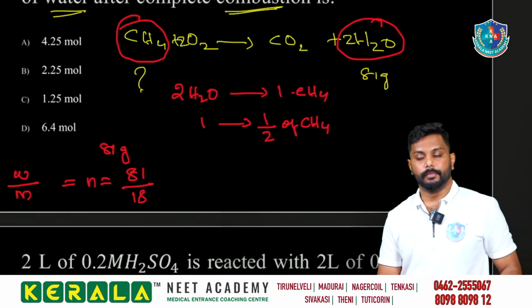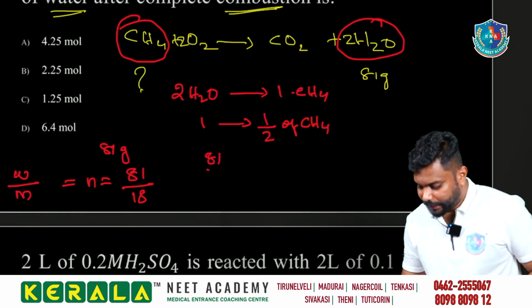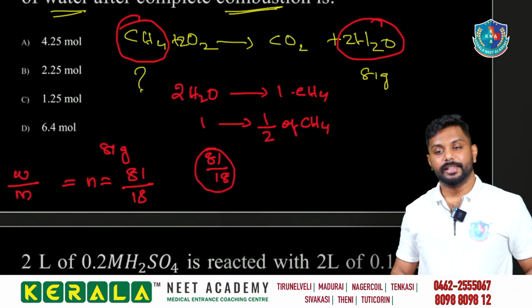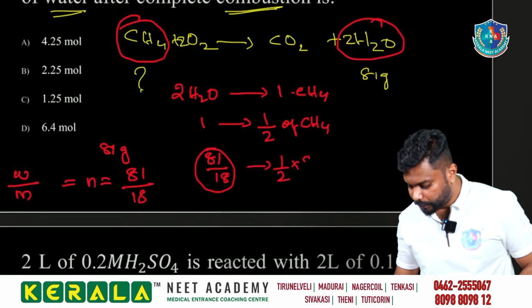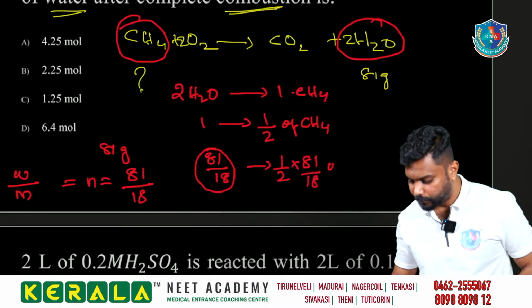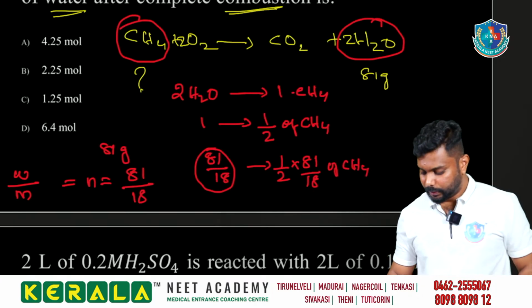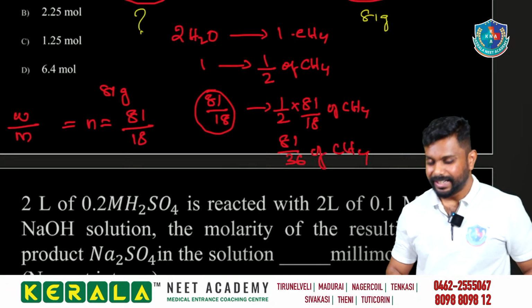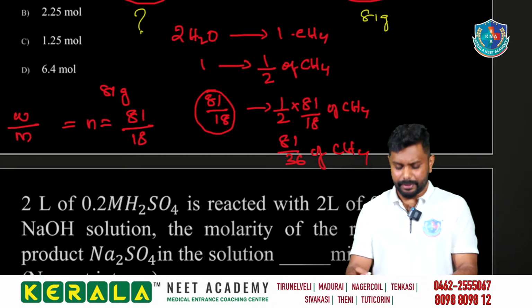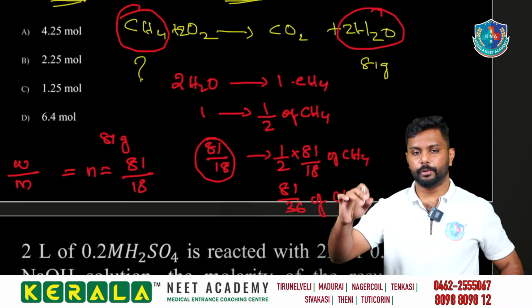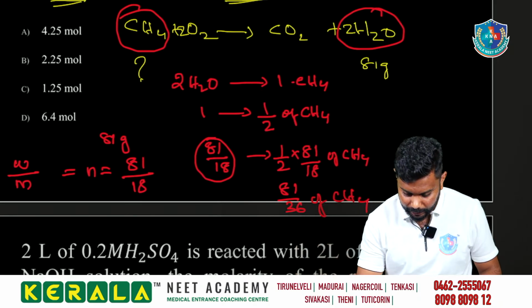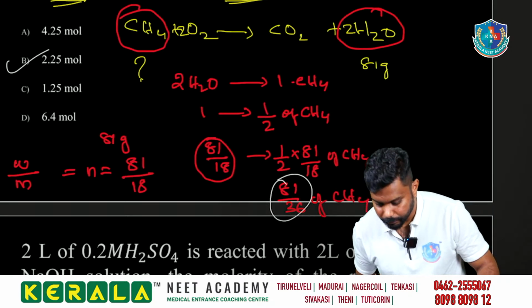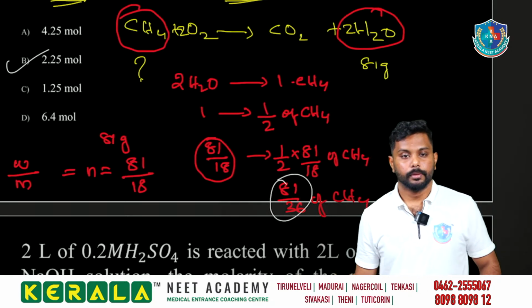So 81 divided by 18 moles of water is obtained from 1/2 into 81 divided by 18 moles of CH4. So we can conclude 81 divided by 36 moles of CH4 is needed, which is approximately 2.25. It is more than 2, so we can take the option with 2.25 as our answer. Good, good. 2.25.